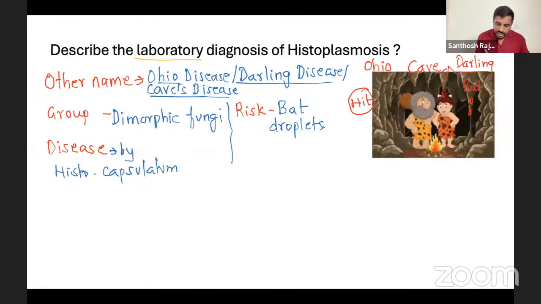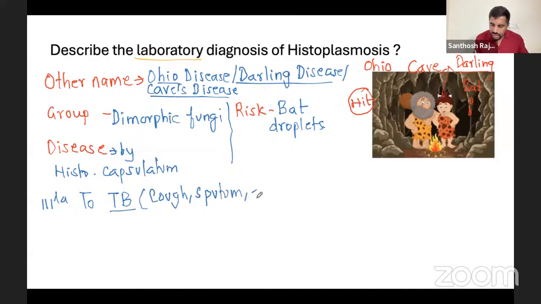Okay, capsulatum. The disease is very similar to tuberculosis, TB. That means the patient will have what? Cough, sputum, fever, weight loss symptoms. The same symptoms will be there. And this is the only disease that is endemic in India. We don't see other dimorphic fungi. Histoplasmosis is the only endemic one in India. Rest all others are not that common in India. That's also an important point. Okay, similar to TB.